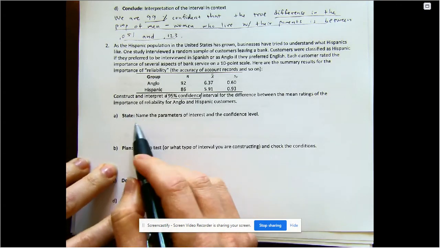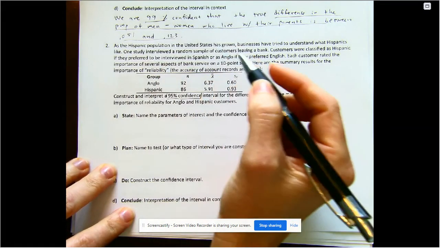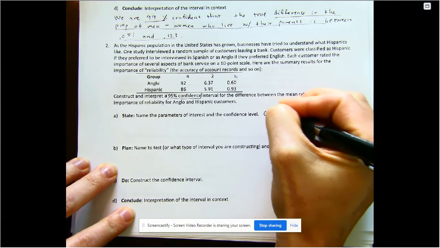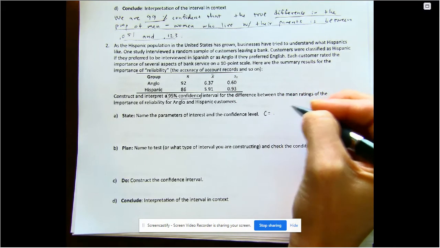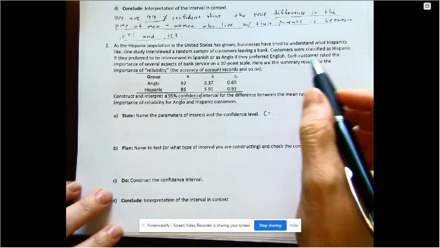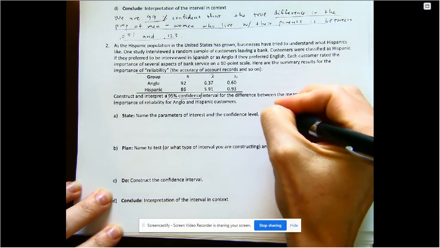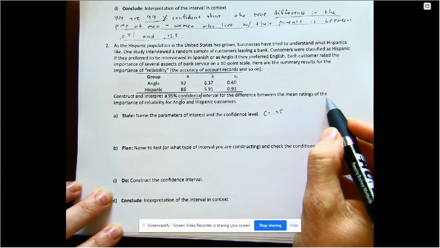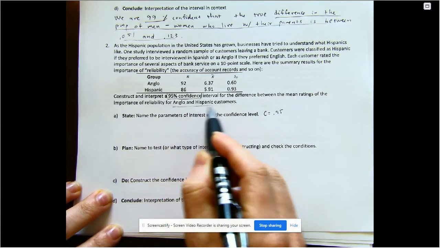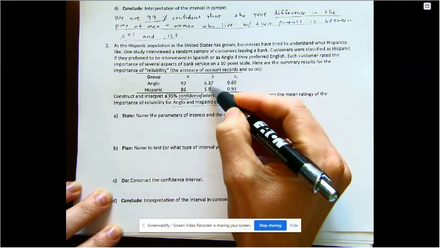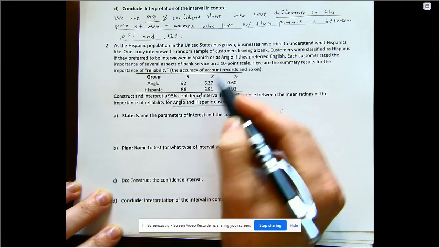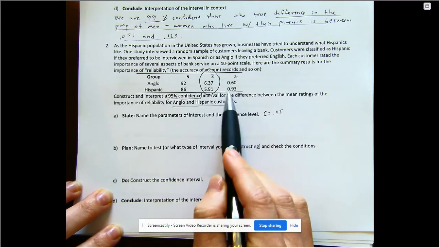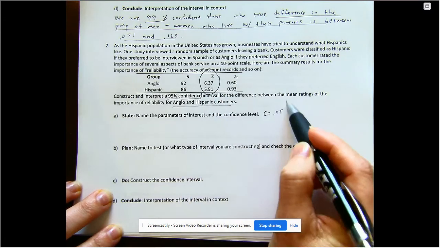So for our state, we are going to name the parameter of interest and the confidence level. So our confidence level is 95%, so 0.95. And we want the difference between mean ratings of Anglo and Hispanic customers. And we're going to make it where it's positive, and we're looking at means. So I know they give us standard deviation because we need that in the calculation, but it's means that we're interested in, the mean ratings.